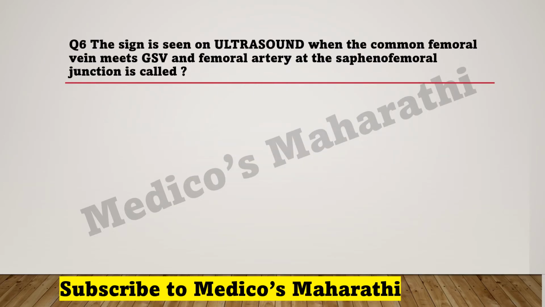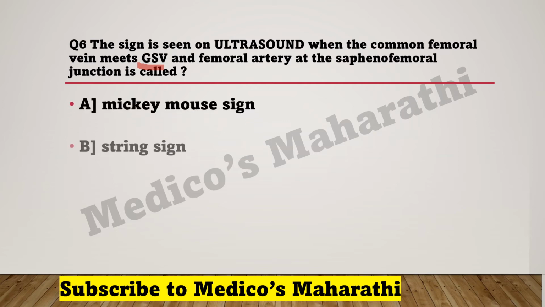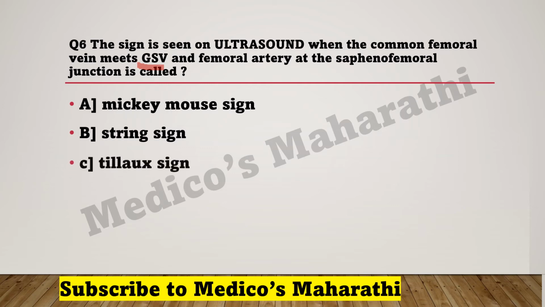The sign seen on ultrasound when the common femoral vein meets the GSV and the femoral artery at the saphenofemoral junction is called. What is GSV? Great saphenous vein. The options are Mickey Mouse sign, string sign, Tylock sign, Stemmer sign.